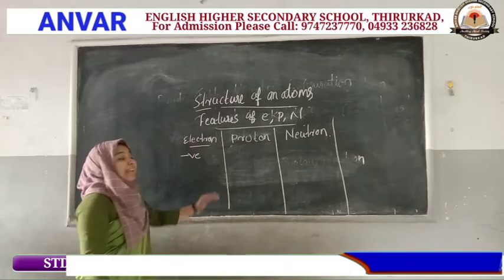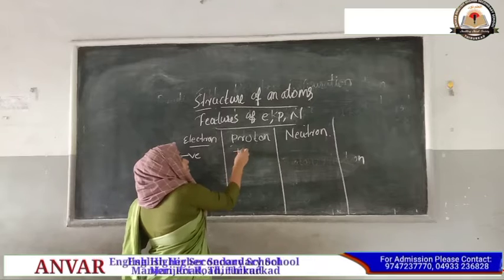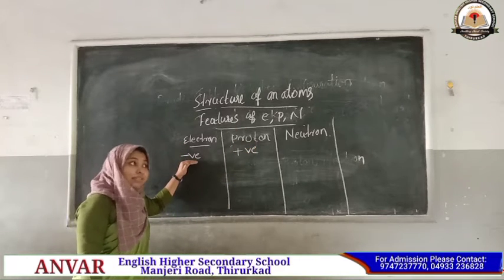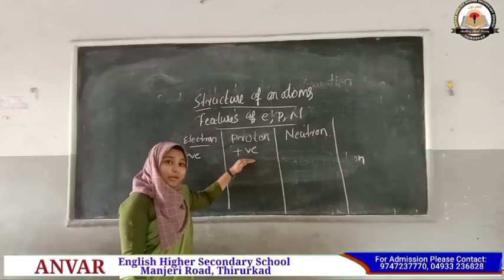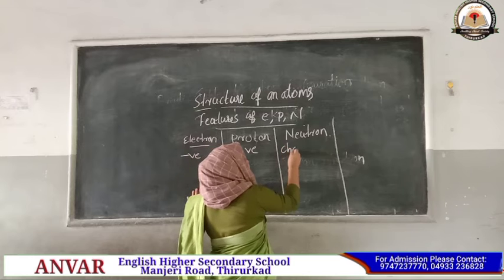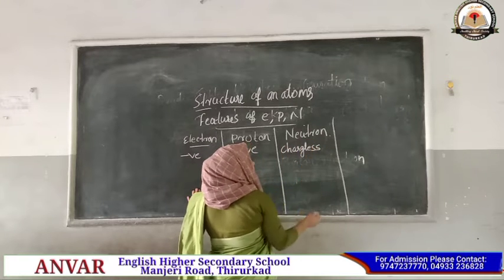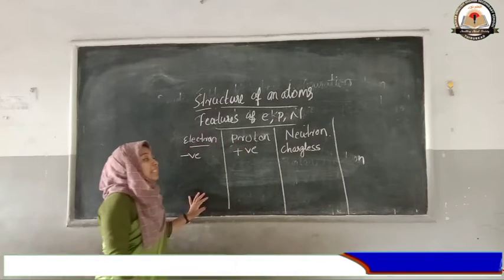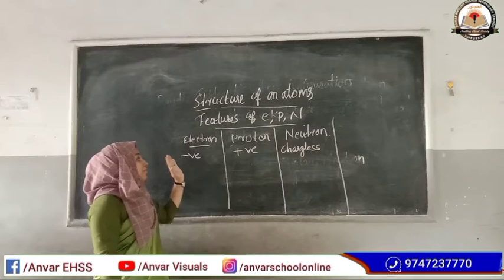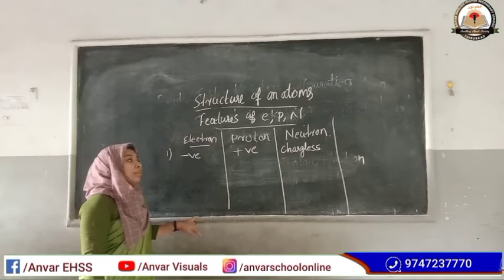The proton is a positive charge particle. The neutron is a chargeless particle. This is the first feature of the electron, proton and neutron.